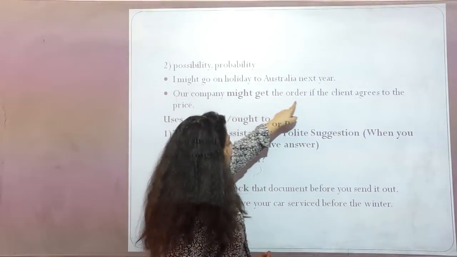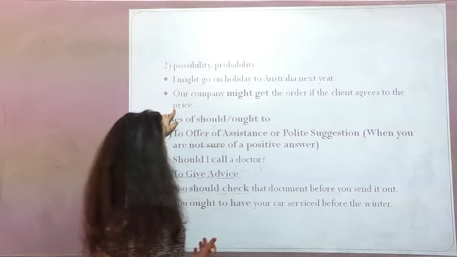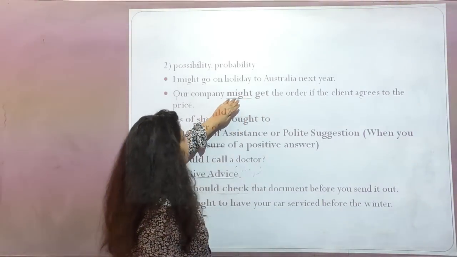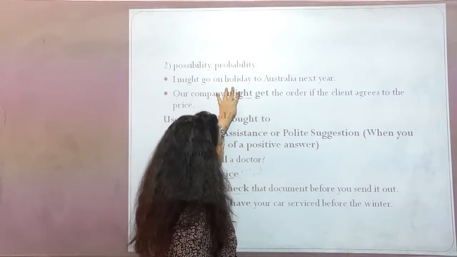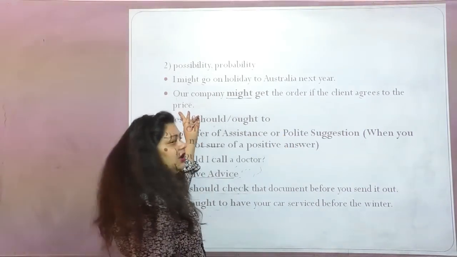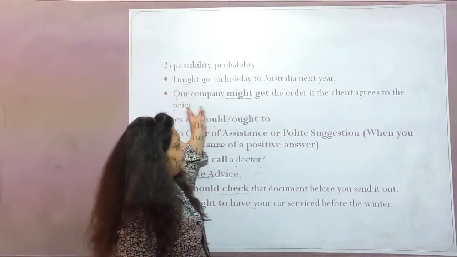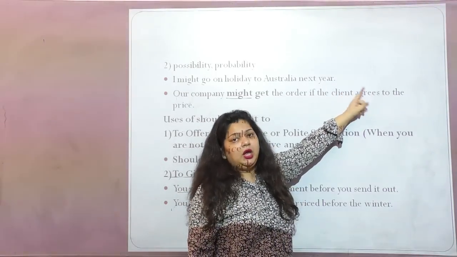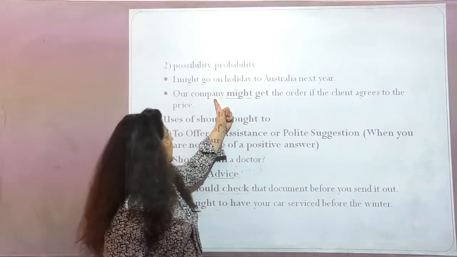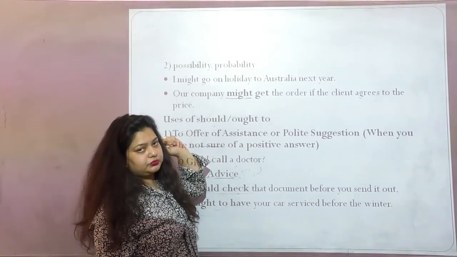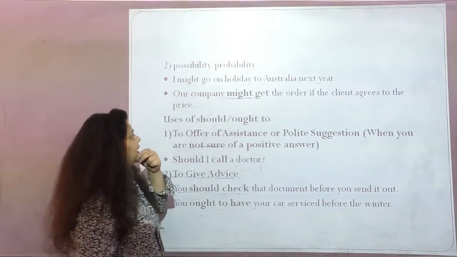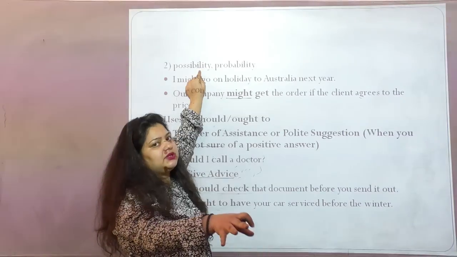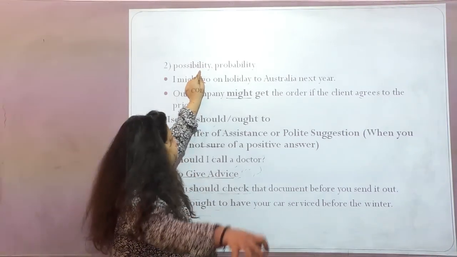Our company might get the order if the client agrees to the price. Here what I'm saying is the possibilities are very, very less, or I'm talking about the possibility that we might get the order only when the client agrees to the price. It is all dependent on the client's agreement. If he denies it, at that particular time this sentence would not be true. So here it is also talking about the probability of getting the client in the agreement state or in the denial space.